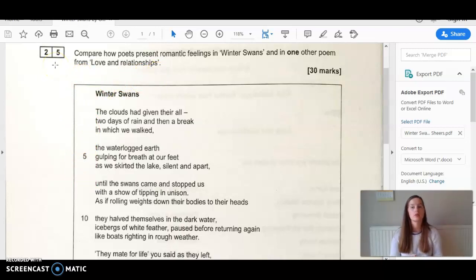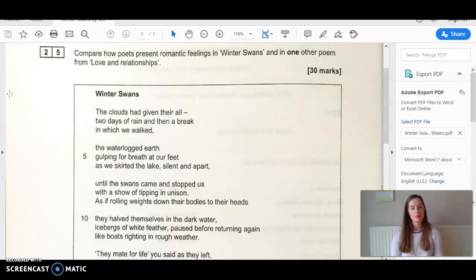So here the question is, compare how poets present romantic feelings in Winter Swans and in one other poem from Love and Relationships. So the key words here are romantic feelings. And I'm not going to go through the poem right now. That's something that you can do when you're doing your planning, but I would pick out anything that is about romantic feelings and start thinking about what to compare it with.